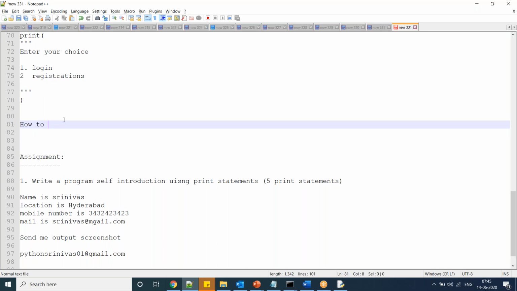Now here I am writing print statements. Name is, location is Hyderabad, now print area is.